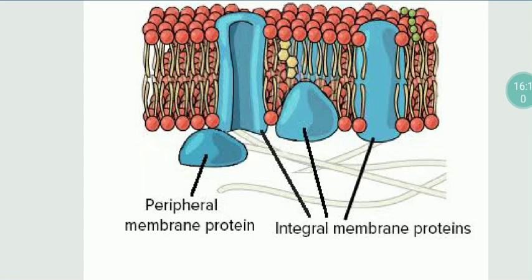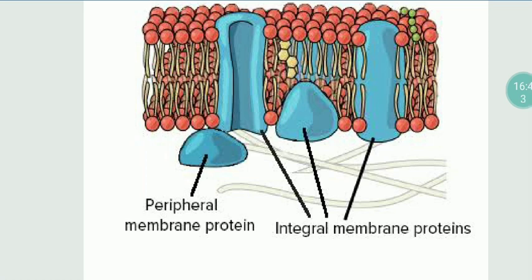If it is bound to the phospholipid layer at the periphery, we call it a peripheral protein. See to your left hand side, lower end, there is a peripheral protein. If proteins are attached to the surface, we call them peripheral proteins. They can be knocked out, taken away very easily.